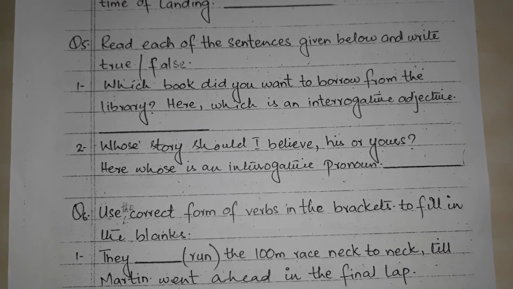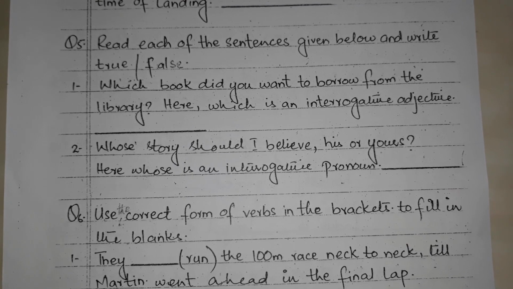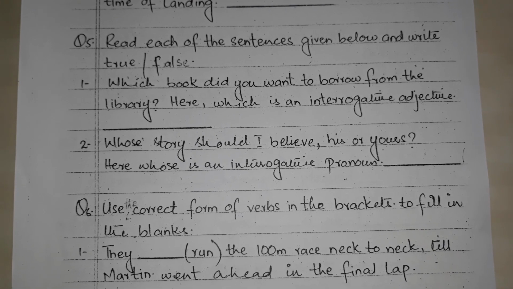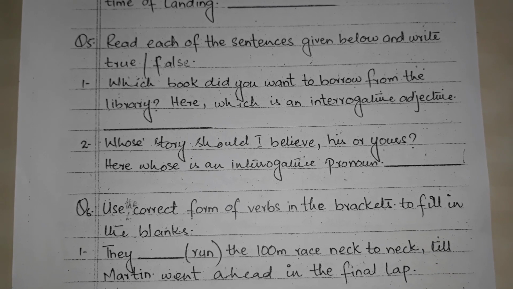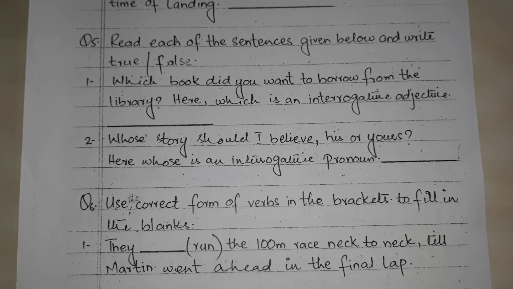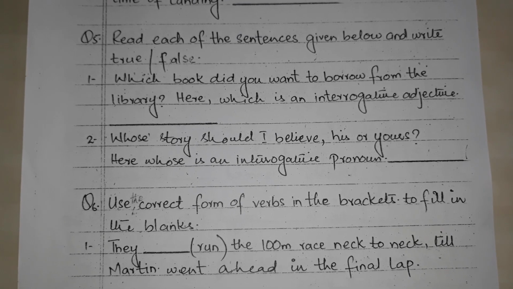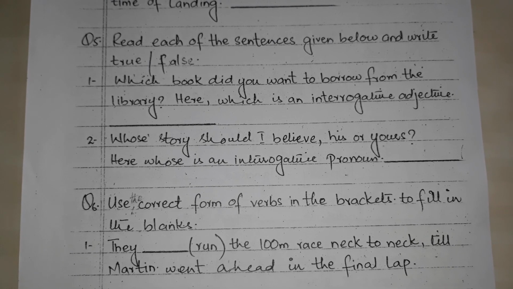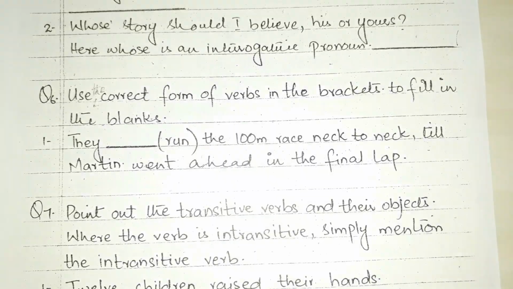Number 1, which book did you want to borrow from the library? Here, which is an interrogative adjective. Number 2, whose story should I believe, his or yours? Here, whose is an interrogative pronoun. Students, you have to write whether the given statements are true or false.